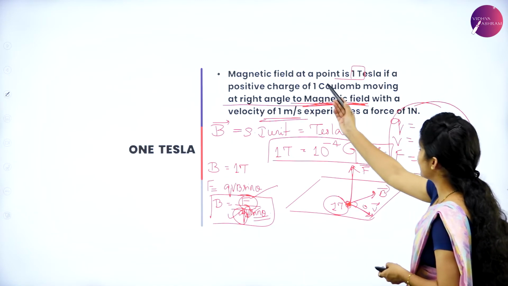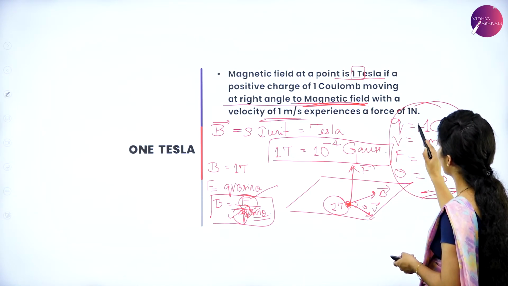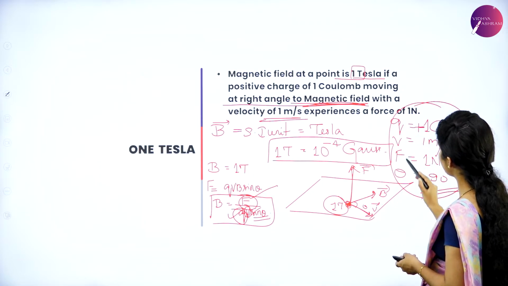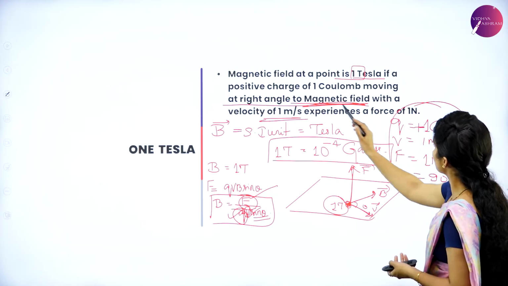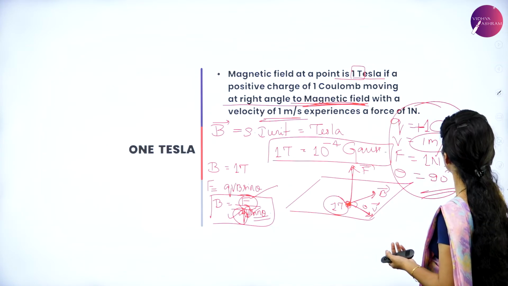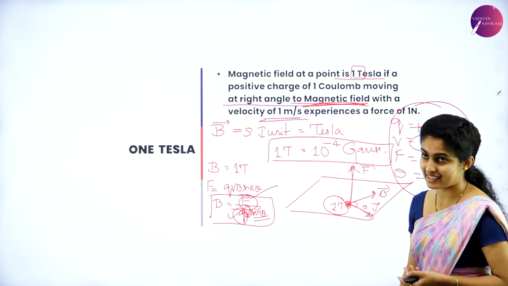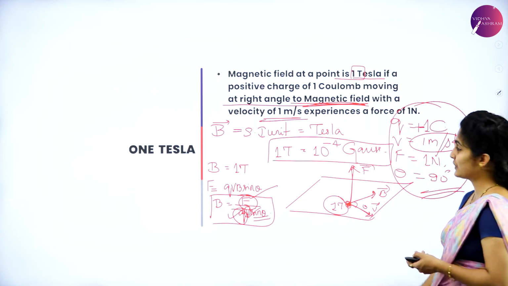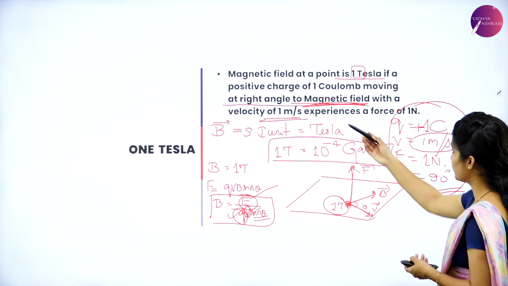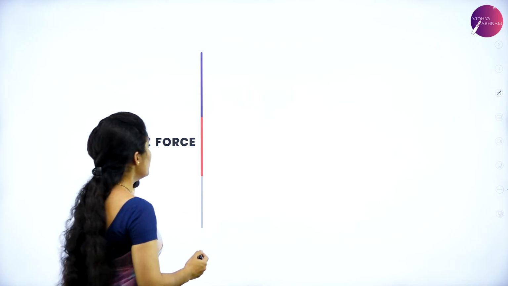The magnetic field at a point is said to be 1 Tesla if a positive 1 coulomb of charge moving at right angles to the magnetic field with a velocity of 1 meter per second experiences a force of 1 Newton. So that is all about your 1 Tesla.